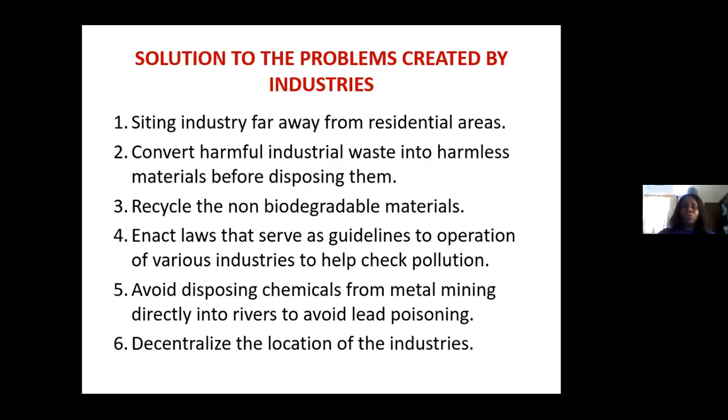And laws should be enacted, which will serve as guidelines for operation of various industries in the environment. They should also avoid disposing chemicals from metals mining directly into rivers. And they should also decentralize the location of the industry. So all these are ways to curb the problems created by